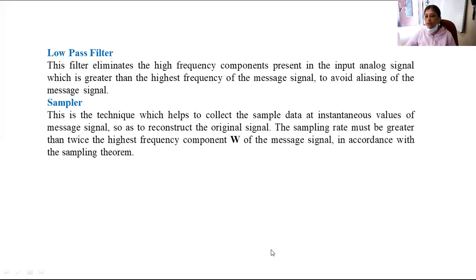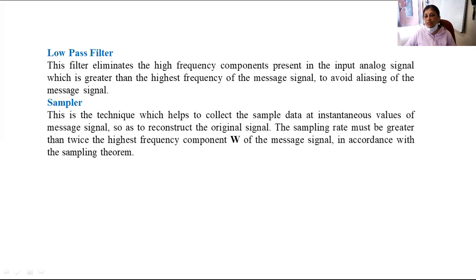2 Fm. Fs must be equal to 2 times Fm. Fs is the sampling frequency. Fm is the maximum frequency of the analog signal. So, what does the sampler circuit do? It takes the samples of the analog signal at regular intervals of time. And while sampling, the sampler follows the Nyquist criterion.